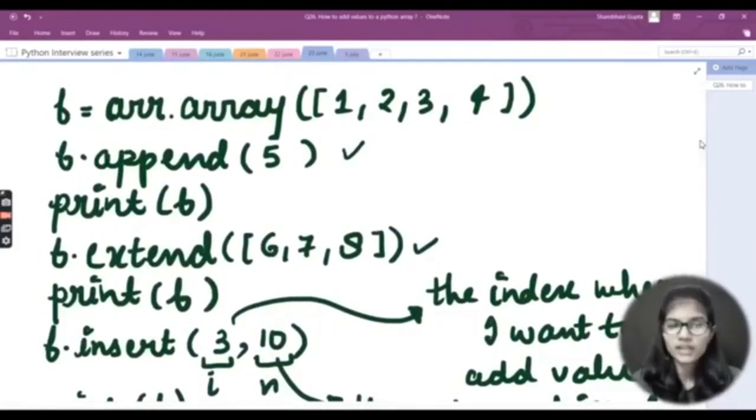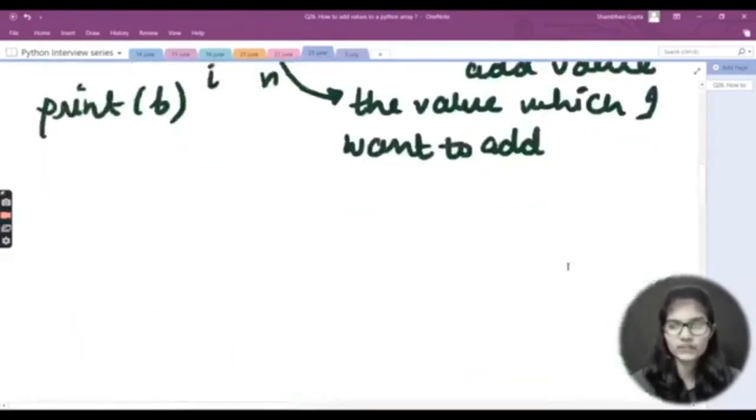Whenever you just want to add multiple values, extend is used. And whenever you just want to insert a particular value at a particular place, in that case the insert function is used, right? Let's move on to the next question for now.